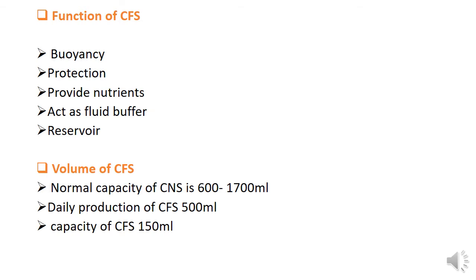The normal capacity of the central nervous system, CNS, is about 600 to 1700 milliliters. But the daily production of CSF is 500 ml and the capacity of CSF is 150 ml. This means that in one day the CSF is replaced about 3 times.